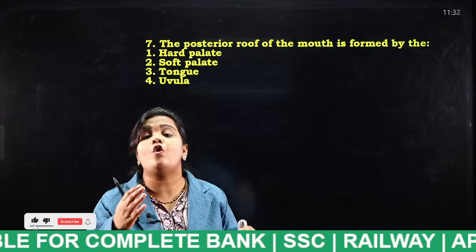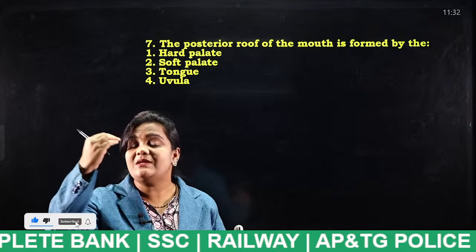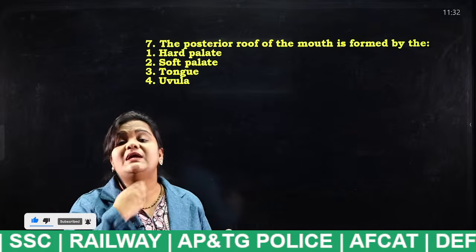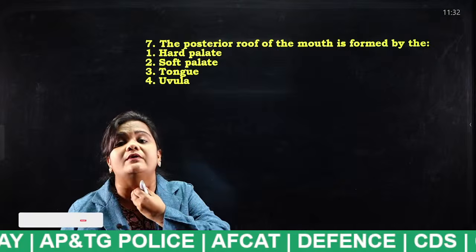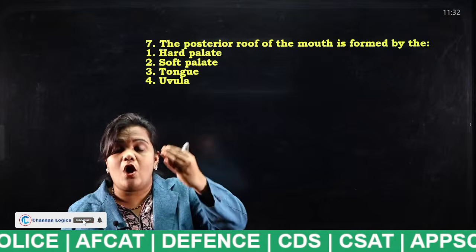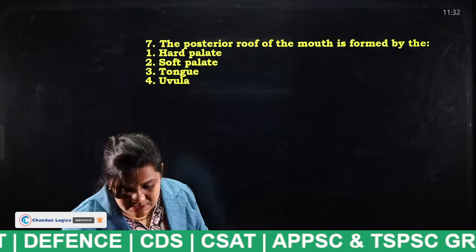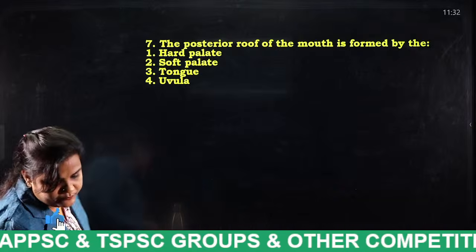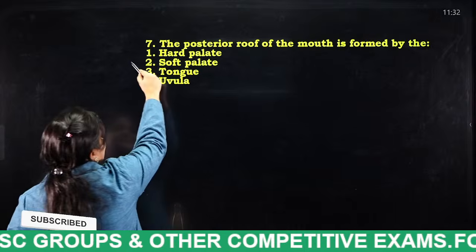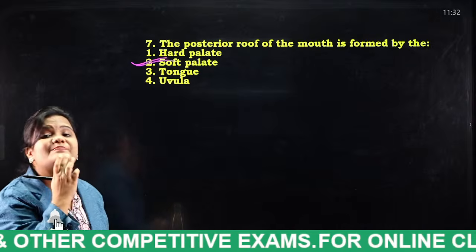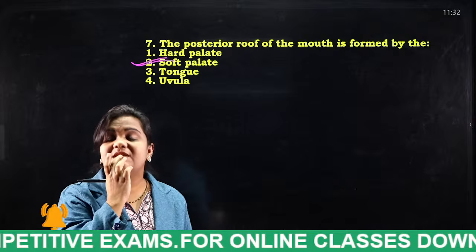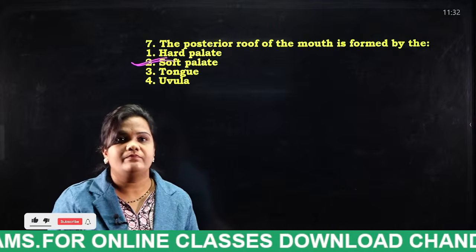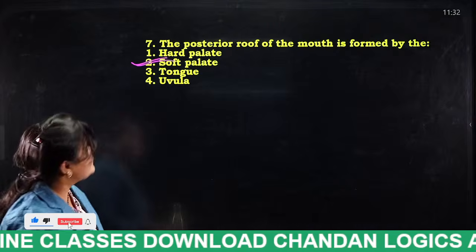The posterior roof of the mouth. That means when we open our mouth, the posterior means before the pharynx, before the throat, which is present at the top of our mouth. So what is that known as? So tell me students. Very good. Soft palate. And next to that soft palate, this hard palate is present. It joins our teeth. Yes. Next.